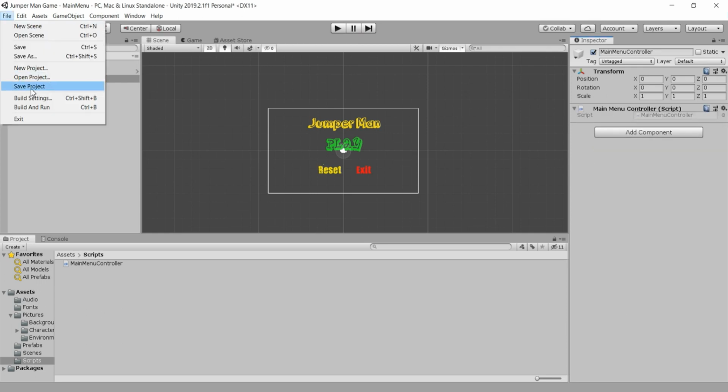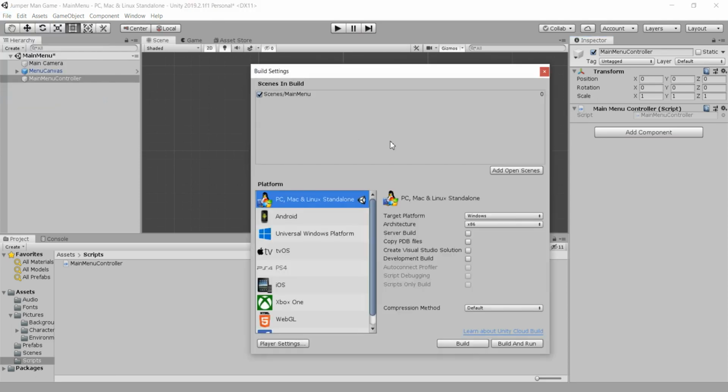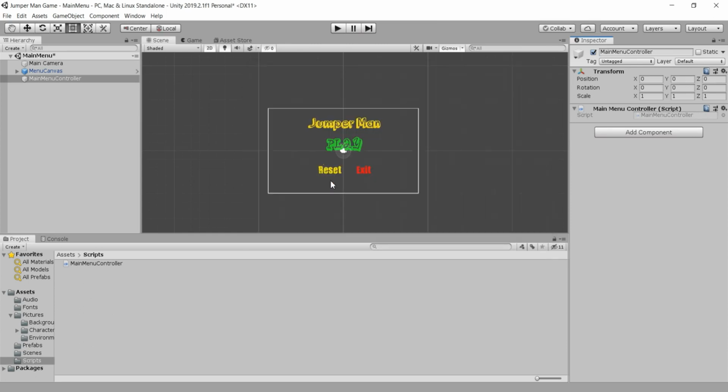Then we need to go here in the file and then build settings, and in that build settings we need to attach our scenes, where we want to go and where we are currently at, and so on and so forth. So every scene we need to attach here in the scenes in build. So if you don't see here main menu scene, simply drag and drop our main menu scene from the scenes, or you can simply click here on add open scenes, and this will add our current scene where we are currently at. Okay, that is so far it for this.